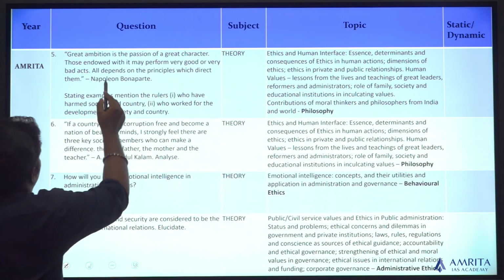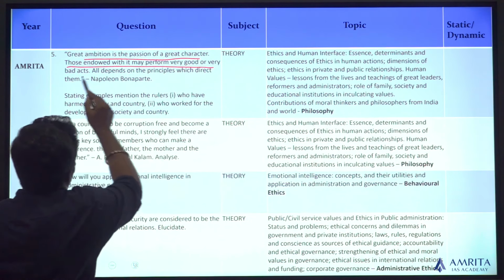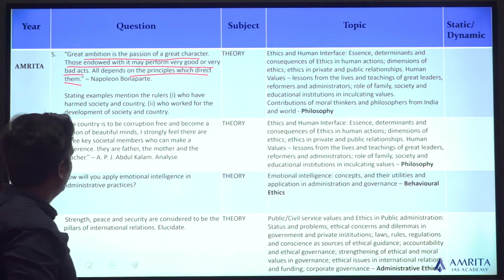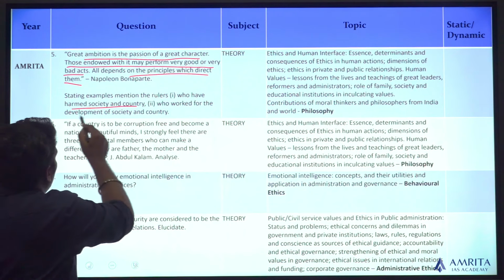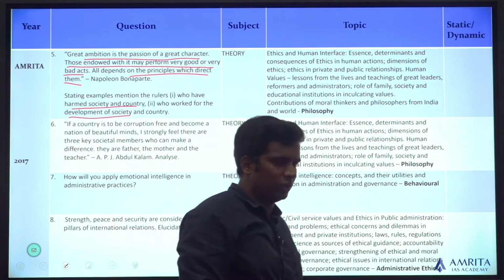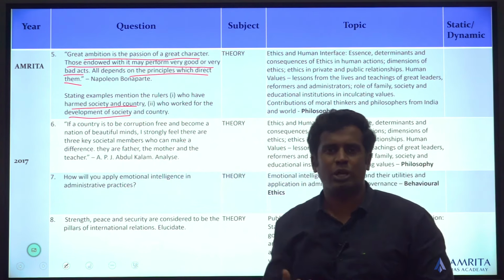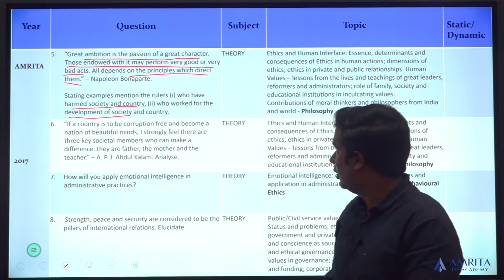It's a quote-based question. Great ambition is the passion of a great character. Those endowed with it may perform very good or very bad acts. All depends on the principles which direct them. So, stating some examples, mention the rulers who have harmed society and the country, and those who worked for the development of society. So it asks about how their convictions, how their great ambition sometimes helped them or sometimes destroyed them. This is how the question is being asked.